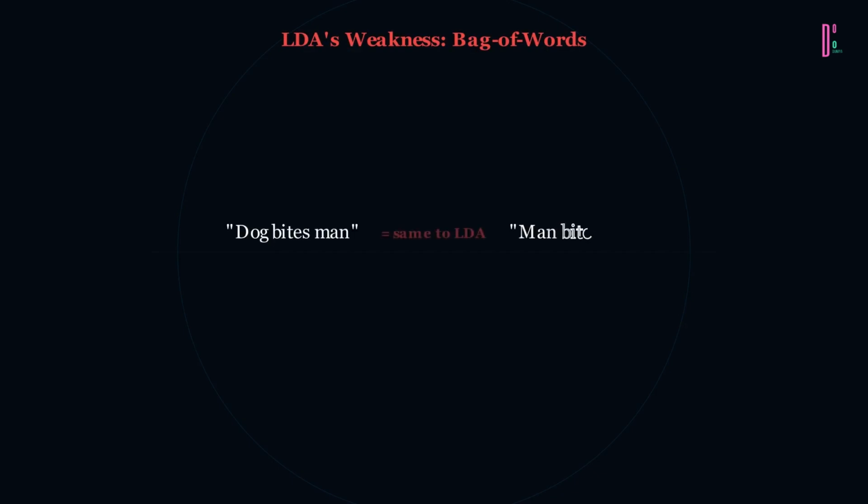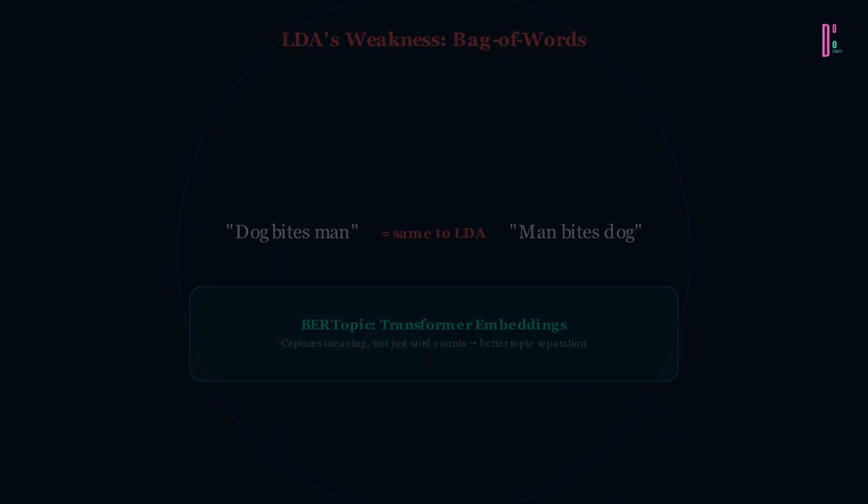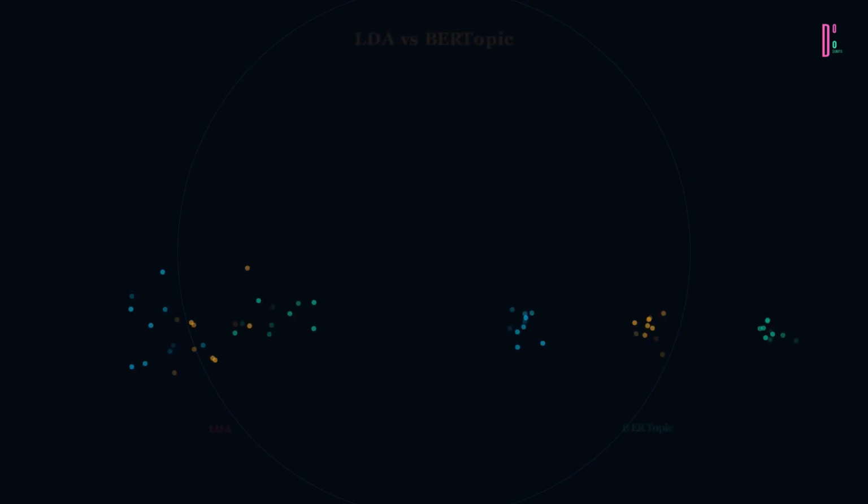But LDA has a weakness. It's a bag-of-words model. It ignores word order. Dog bites man and man bites dog look identical to LDA. Modern neural topic models like BERTopic fix this by using transformer embeddings, capturing meaning, not just word counts. The result is dramatically better topic separation.